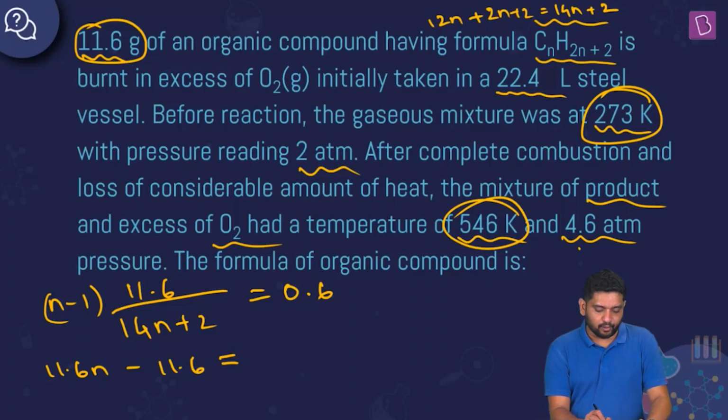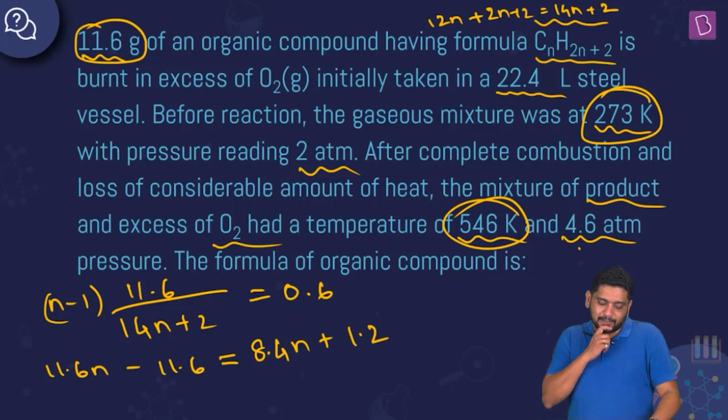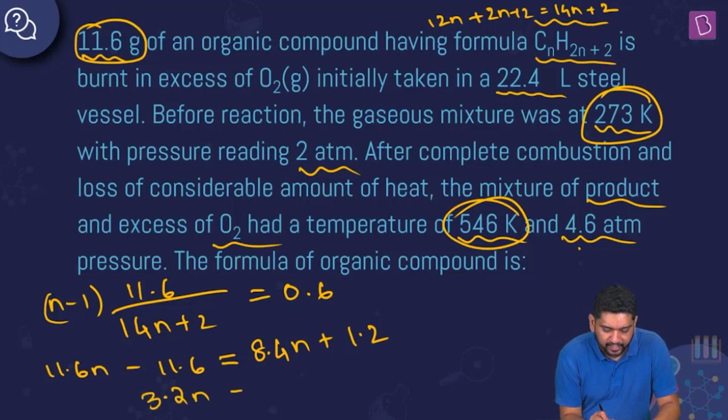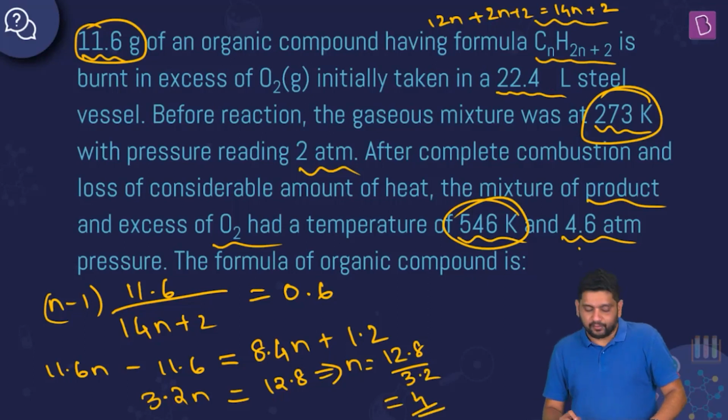6 times 14 is 84, so 8.4n plus 1.2. 2 into 0.6 is 1.2. Now let's take these to the other side. What will I get? 11.6 minus 8.4 is what? 3.2, right? So 3.2n is equal to 11.6 plus 1.2, which is 12.8. Which means that n is equal to 12.8 by 3.2, which is equal to 4, right? So we got the value of n also.